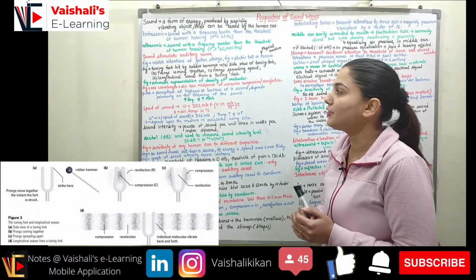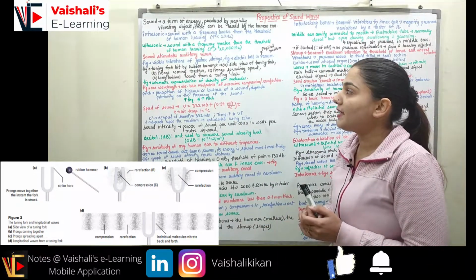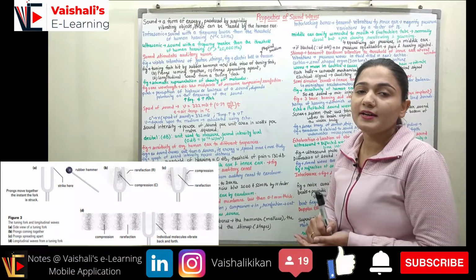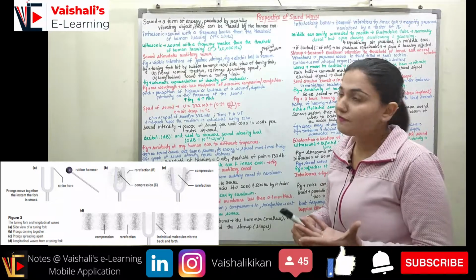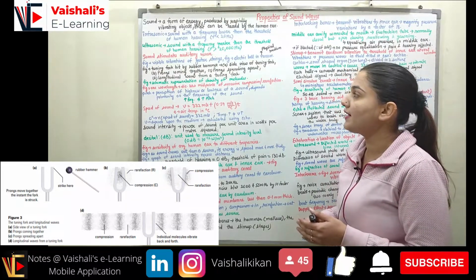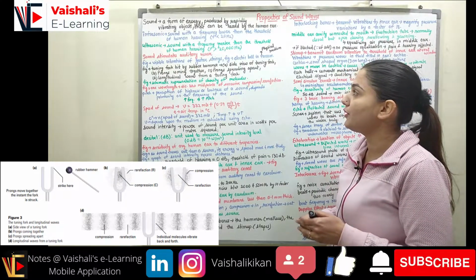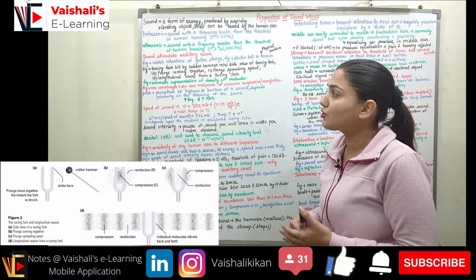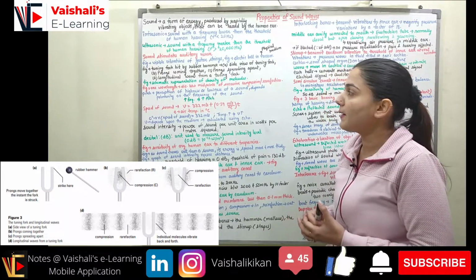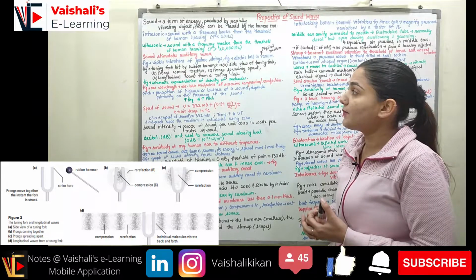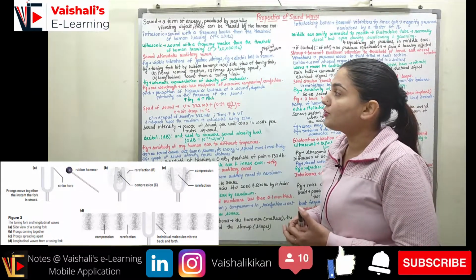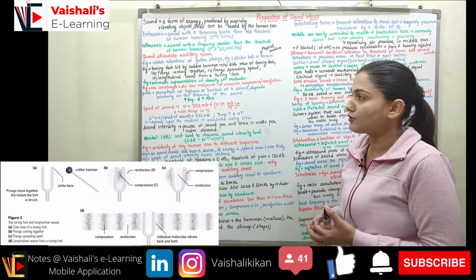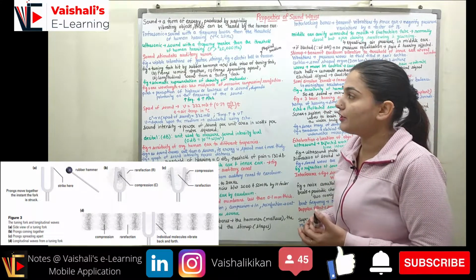Over here we have a tuning fork that is hit by a rubber hammer. When I hit the tuning fork with the rubber hammer, what will happen? You can see part A of this figure, the side view of the tuning fork. Part B shows that the prongs are coming together. Part C shows that the prongs are spreading apart, and part D shows the longitudinal waves coming out of the tuning fork.